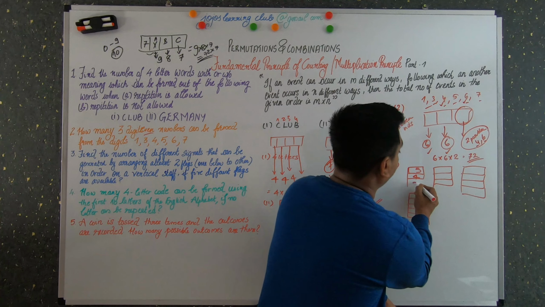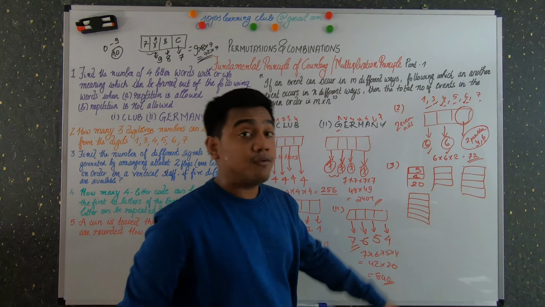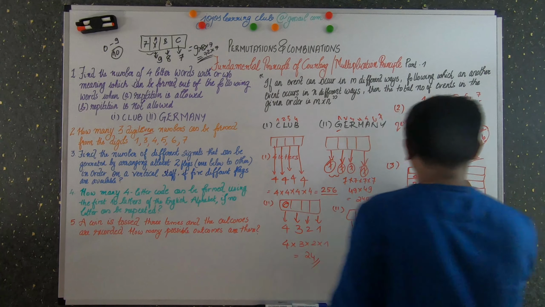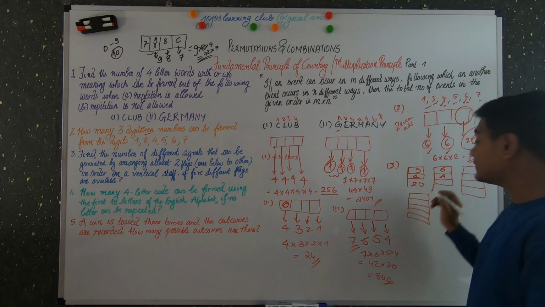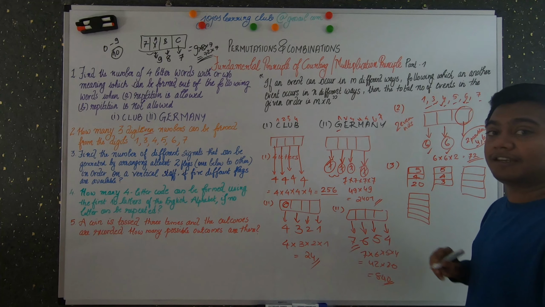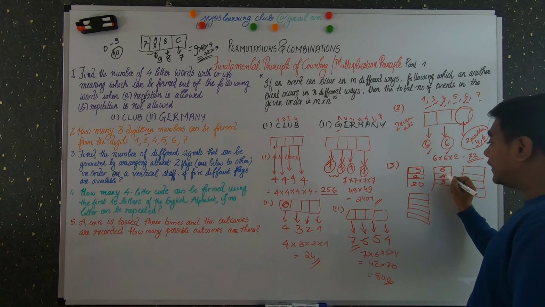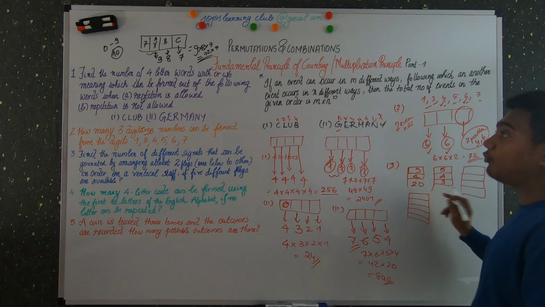So here what will be the total? 20. And for the next one, how would it be? Again, 5 possibilities. Here you have 4 possibilities. Here you have 3 possibilities. So what would be the total? 5 into 4 into 3. And how do you do that?